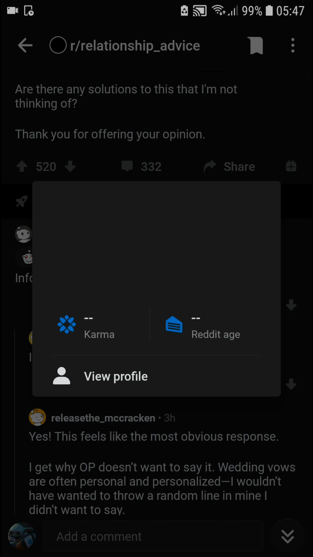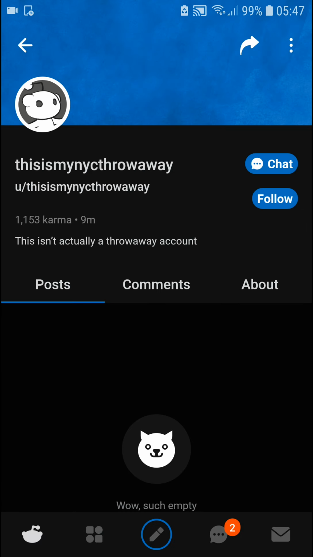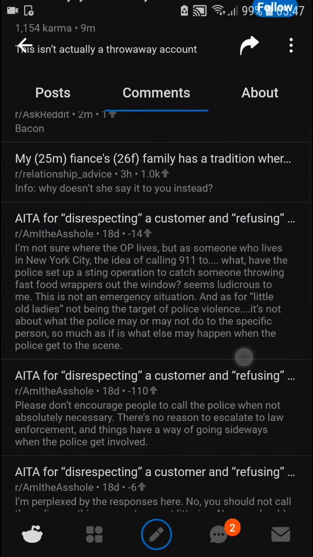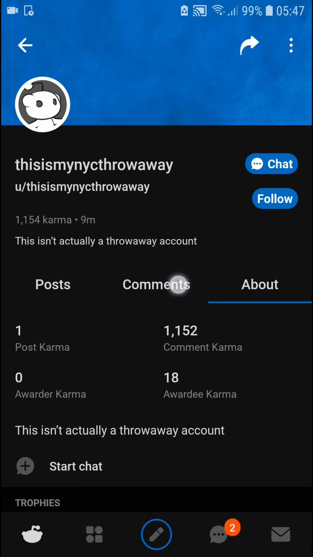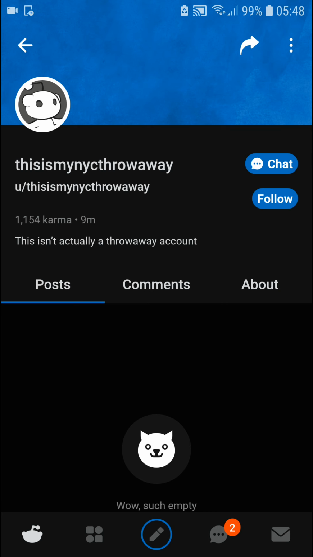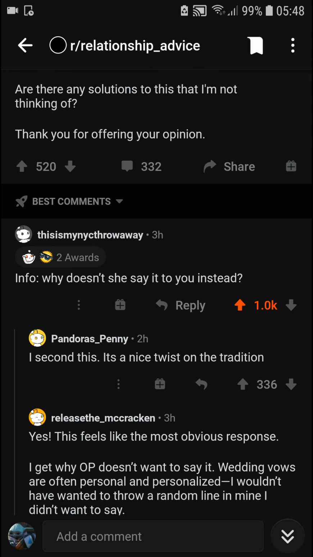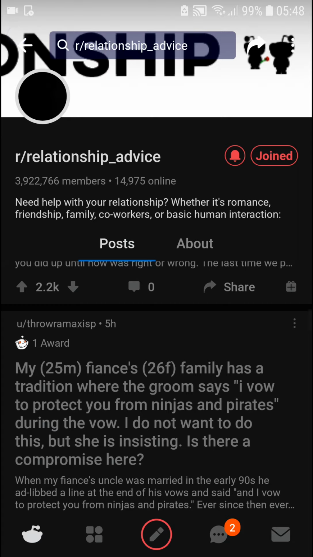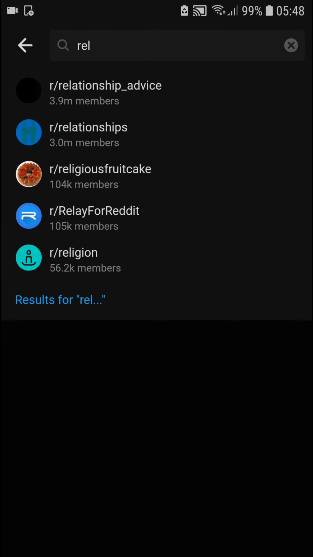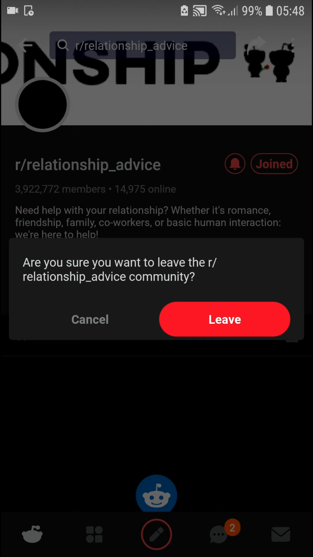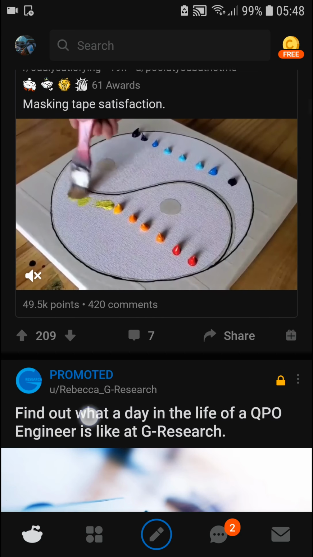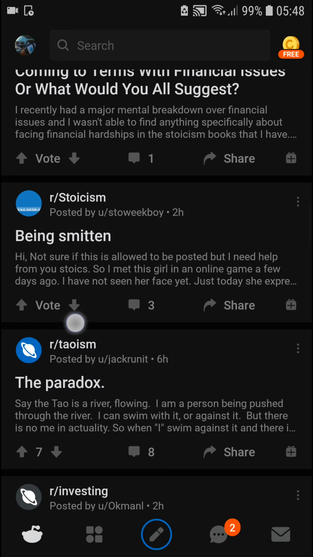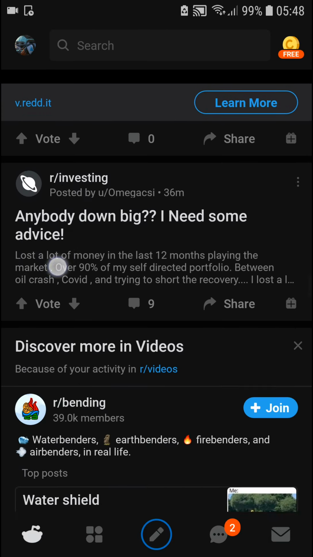Now then you can simply click on a profile, and then you can see all the comments the person wrote. And you can also start a chat with someone, etc. So this is how you get to subreddits, and this is how you can find other subreddits. Then you have your own. I'm going to unfollow this because I don't want to have it here. Then you can just scroll on your main page and check all your followed subreddits.